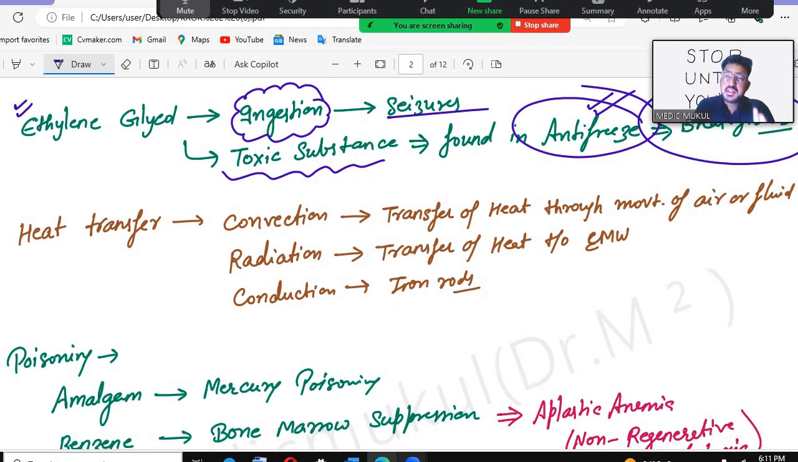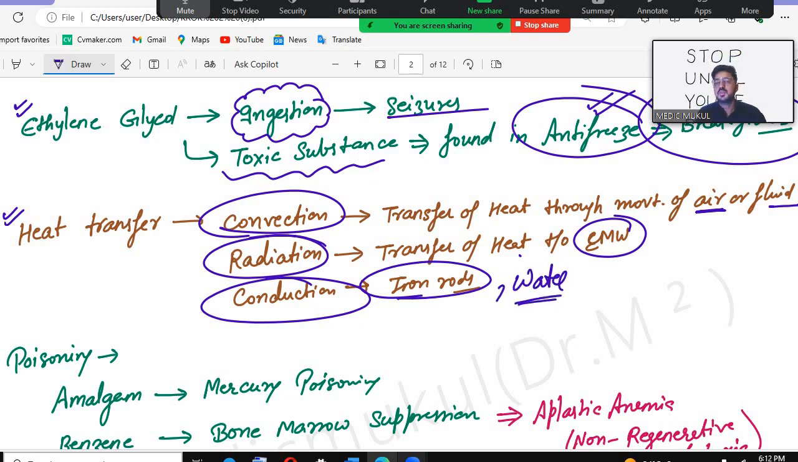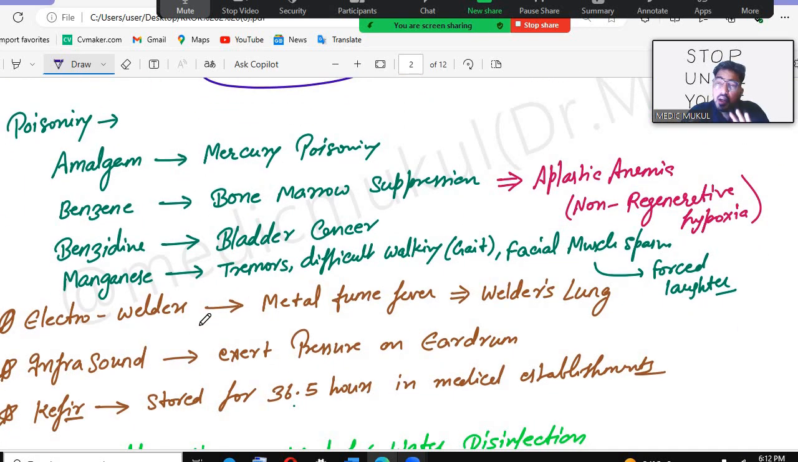Now there is one other simple question about heat transfer. Remember convection, radiation, conduction. Transfer of heat through movement of air or fluid is convection. Heat through electromagnetic waves is radiation, and iron rods or water have the conduction property. Okay, you already know these things, so no need to remember. Then poisoning. Again, mainly they will ask you about manganese, molybdenum and amalgams.